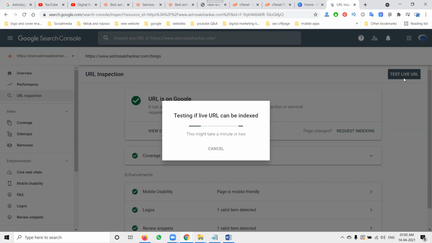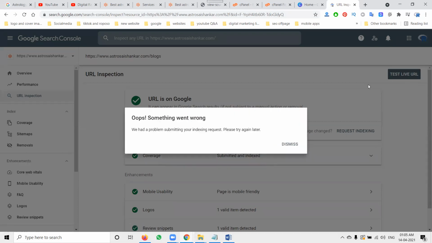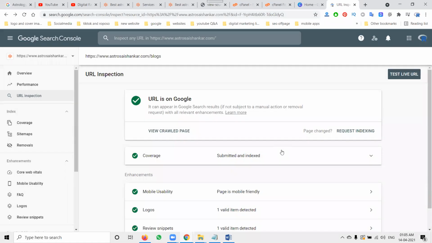This option will be very flexible on your website for indexing whatever title, description and keyword you change. For indexing on Google, the URL must be indexed in Google Search Console, which is important. The option name is called URL Inspection. Don't forget this option. Whenever you continuously change SEO, the URL stays the same, and for indexing the title, we can go to this option.